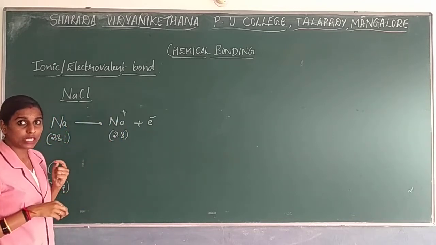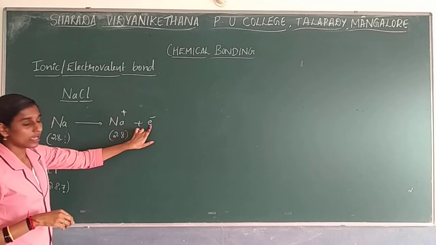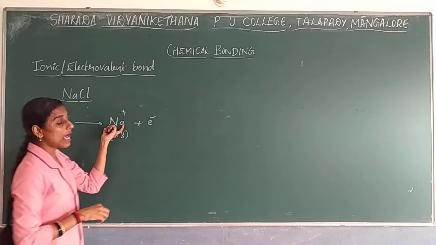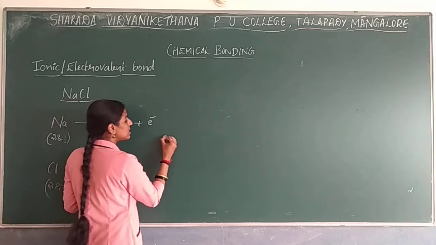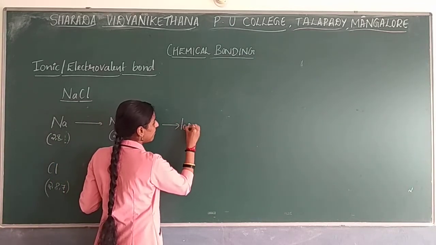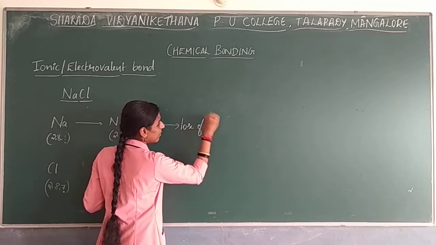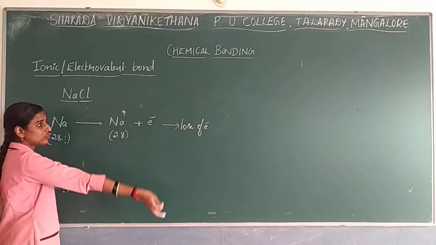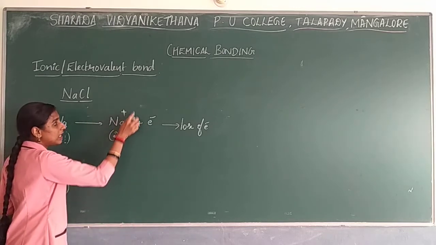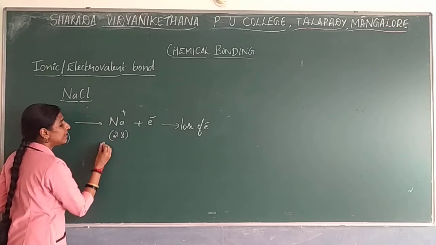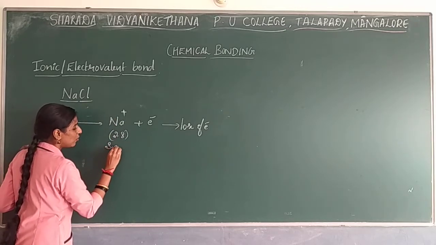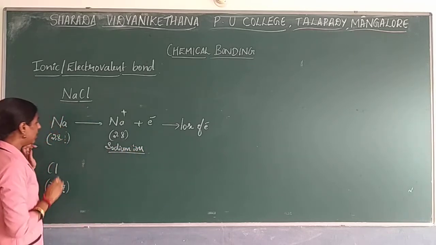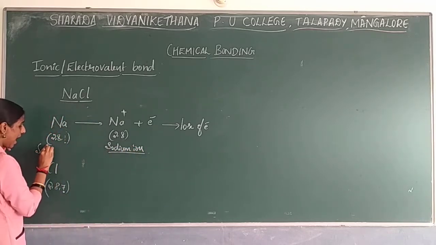Remember, when it loses one electron, this neutral atom becomes an ion. Loss of electron takes place over here, and ion formation takes place. We can write this as the sodium ion. So this is the sodium ion, and here it is the sodium atom.